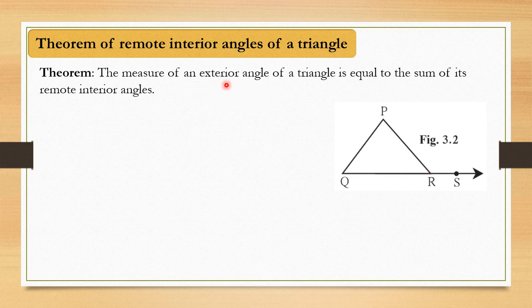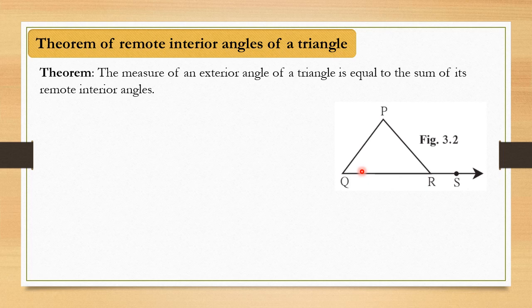So what is the statement given? The measure of the exterior angle, that means this angle, is equal to the sum of its remote interior angles. Now of this exterior angle, the adjacent angle, which is the side by side angle, is there inside the triangle. So this angle we don't want. In the statement it is given, it is equal to the sum of its remote interior angles. So which are the remaining two angles inside the triangle which are remote or away from this exterior angle? Definitely these two angles, angle P and angle Q, right?